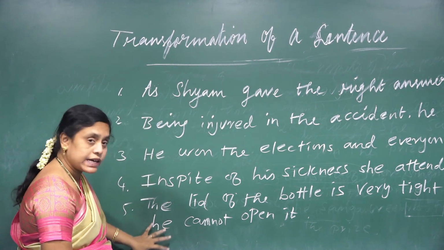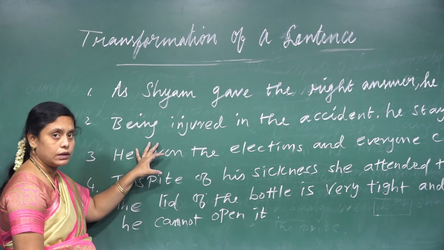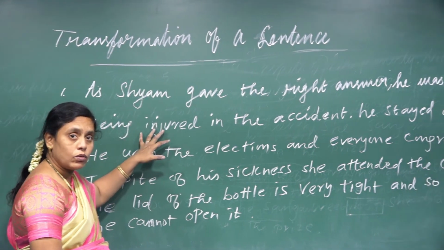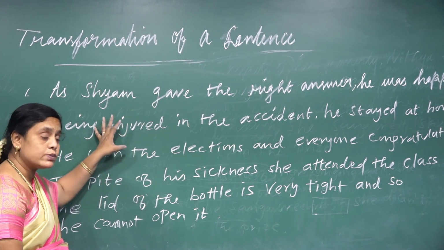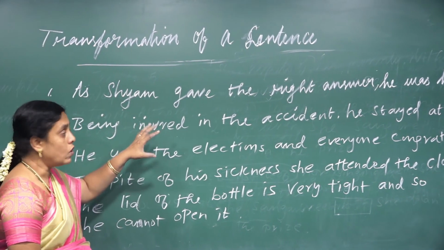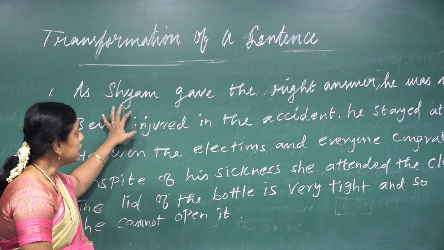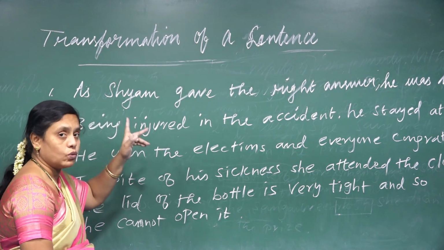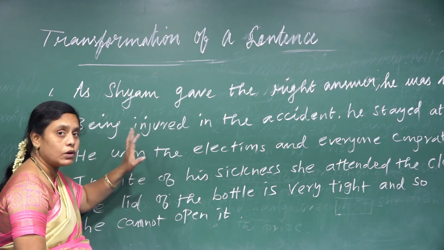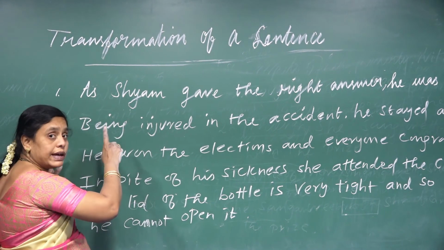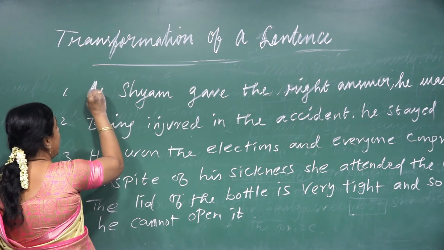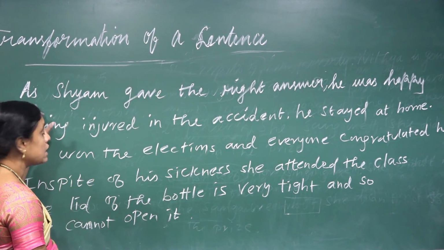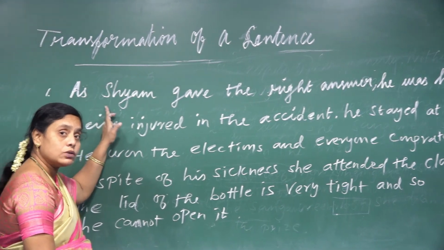In this I have given 5 sentences. You write them as homework and do it yourself, because you studied in 6th and 7th and all, you may know. But you write the answer, transforming the given sentence into 2 types. Because in the exam they won't give it to you, but here, in this homework, you want to change each into 2. If I give simple, you change it into compound and complex, like this. See here, I will read the sentence: Shyam gave the right answer, he was happy. You find out what type of sentence it is. According to that you must change it.